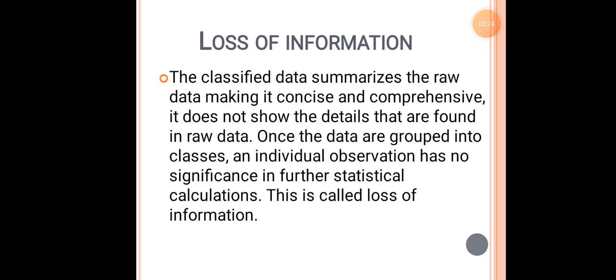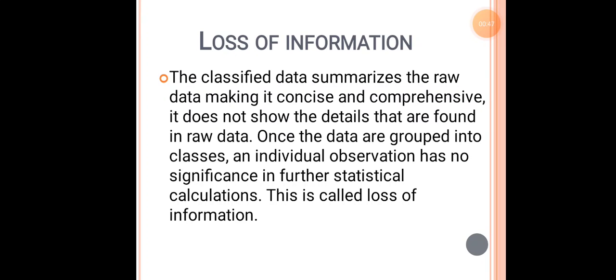So first thing, what is loss of information? The classified data summarizes the raw data, making it concise and comprehensive. It does not show the details that are found in raw data. Once the data are grouped into classes, an individual observation has no significance in the further statistical calculations. This is known as loss of information.